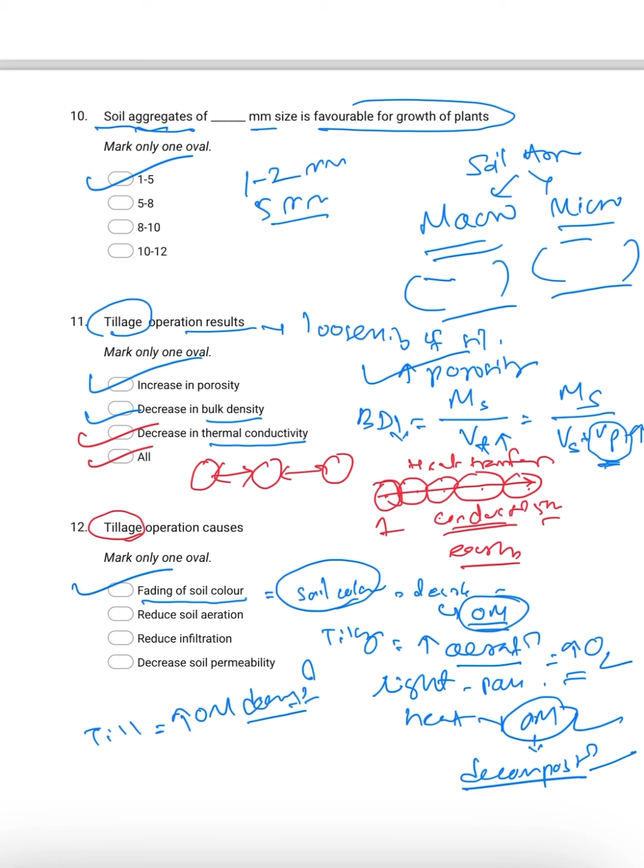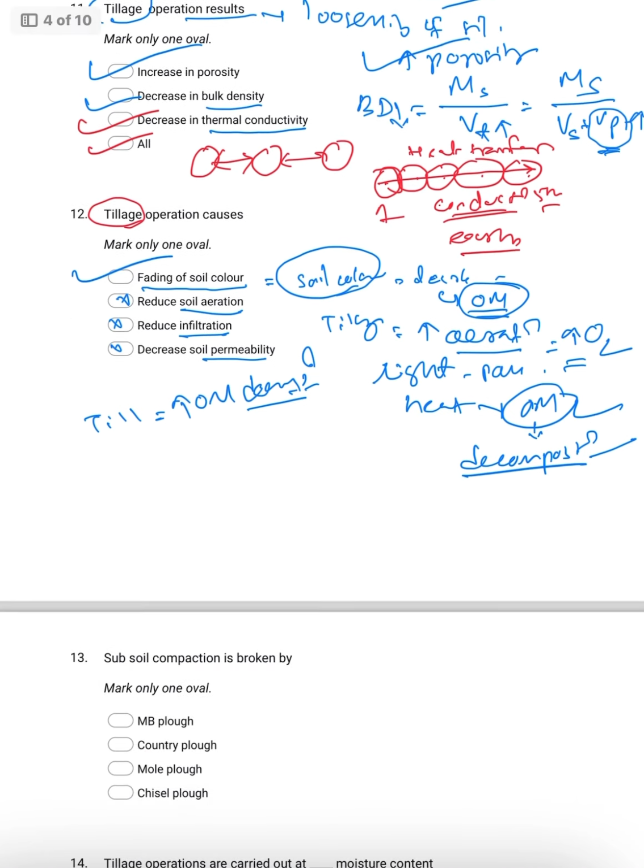Yes, it is right. Coming to soil aeration, yes, the soil aeration is increasing, so it is wrong. Infiltration is also increasing, soil permeability is also increasing, so the answer will be fading of soil color.